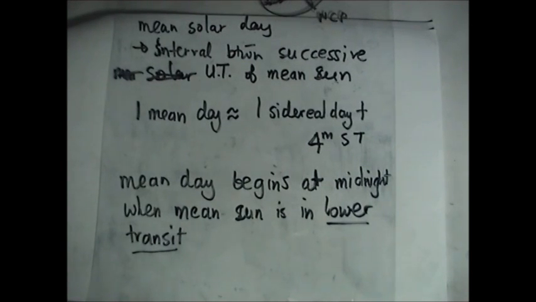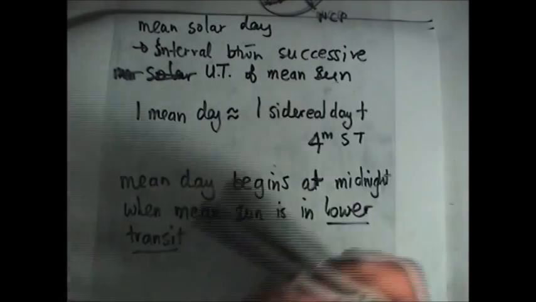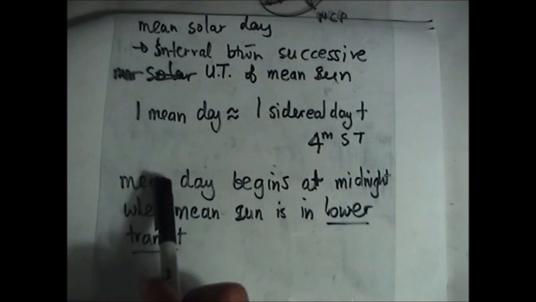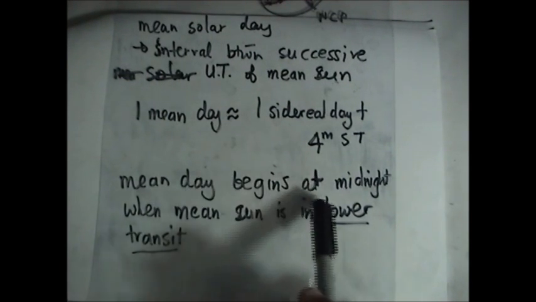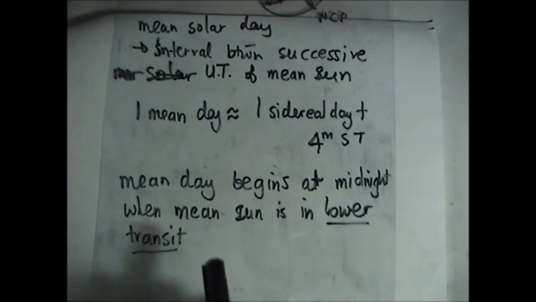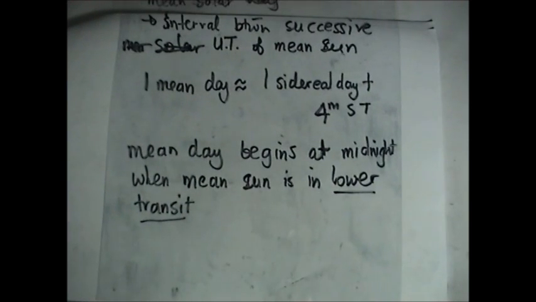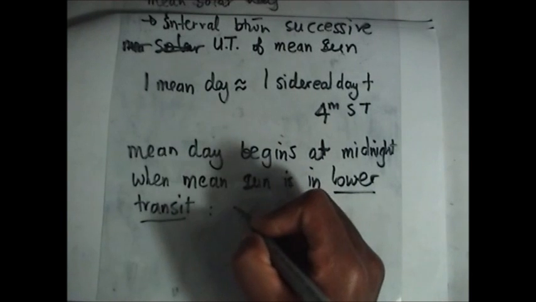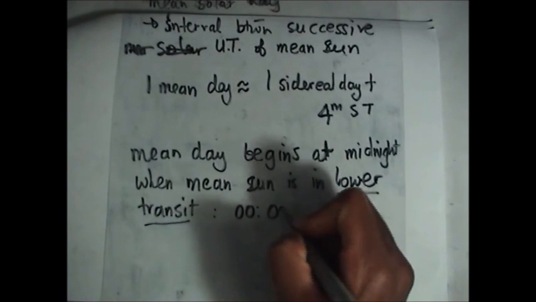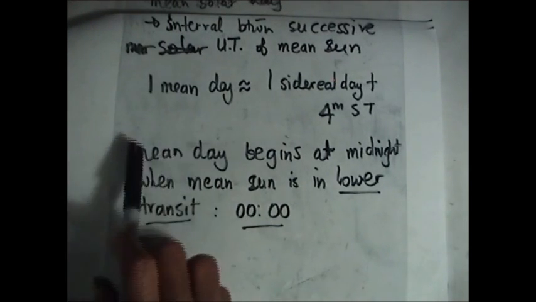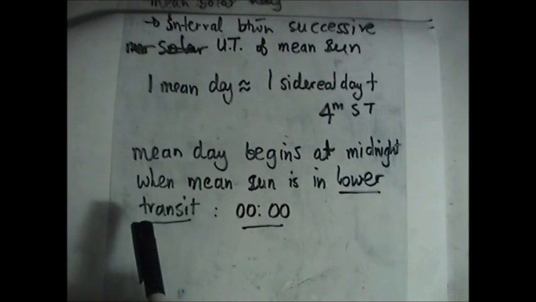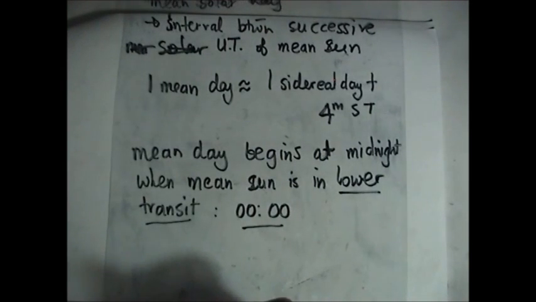The apparent solar day, yes, it starts when the sun that we can see is at upper transit at noon. But this mean day, for this fictitious sun, starts at midnight when that fictitious mean sun is in lower transit. So this basically means that it starts at 12 midnight, which is 0000. That's when the day starts. Even the day that you know right now starts at 12 midnight. It's because it's based on this fictitious sun called the mean sun.